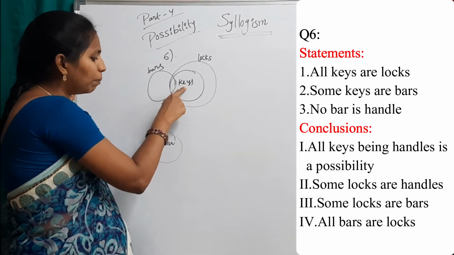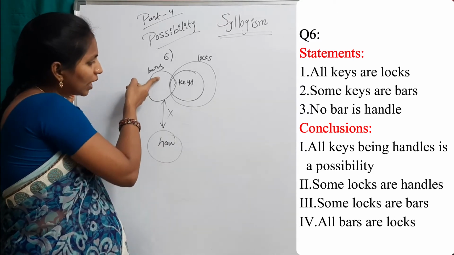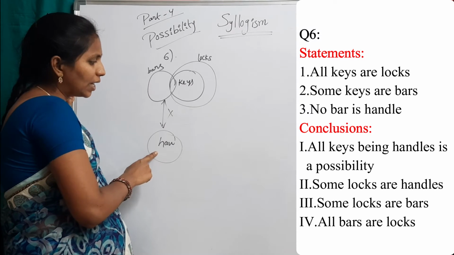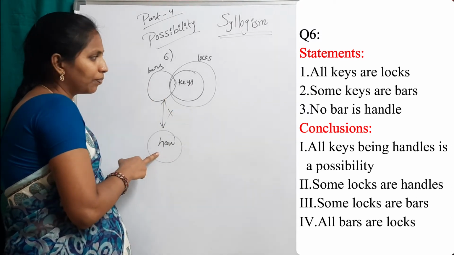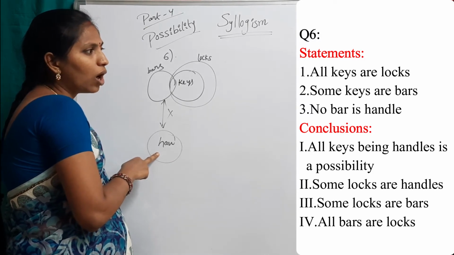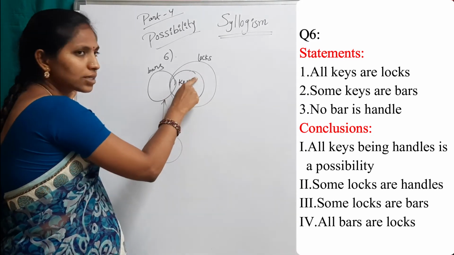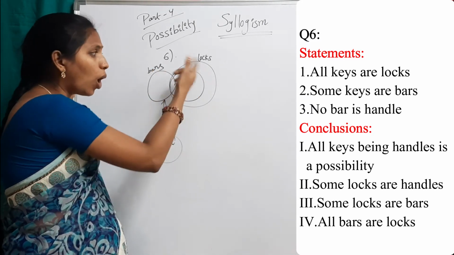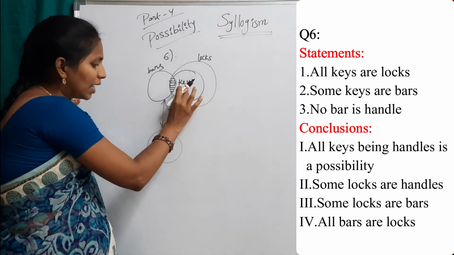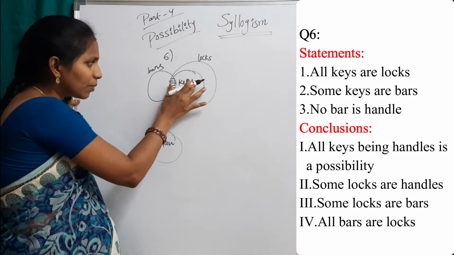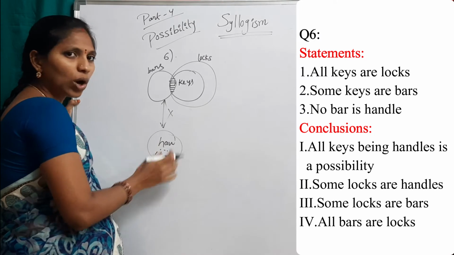All keys being handles is a possibility. Actually, there is no relation between bars and handles. Here the conclusion is all keys being handles is a possibility. All keys, not some keys, all keys. All means this intersection part also. Suppose these keys are present inside these handles. All keys.